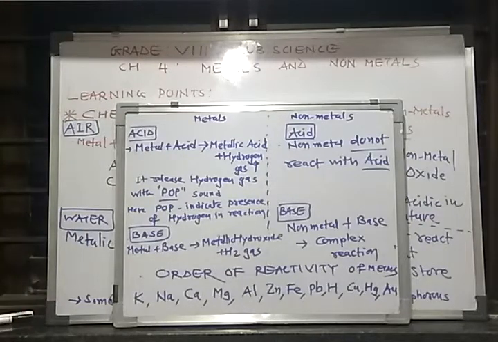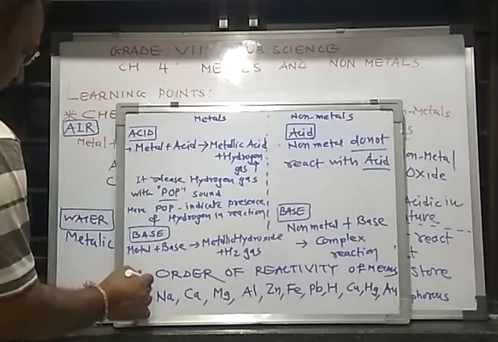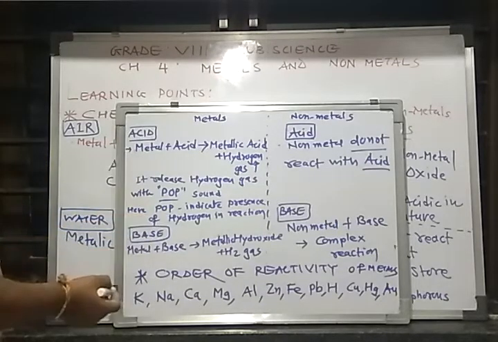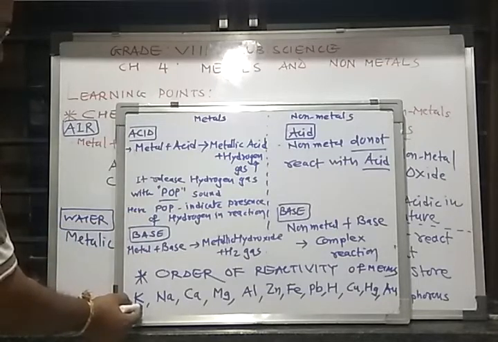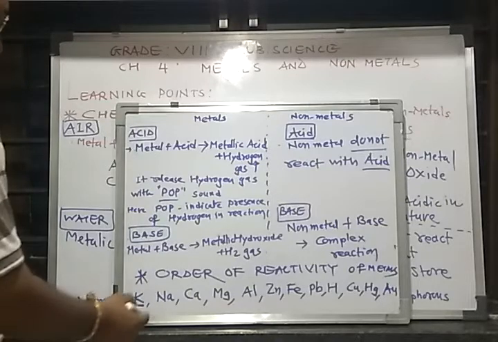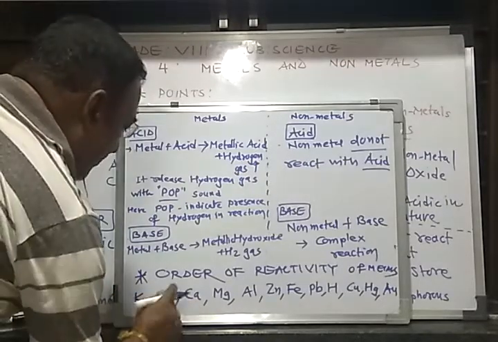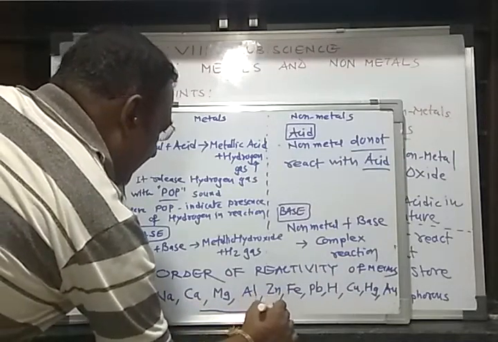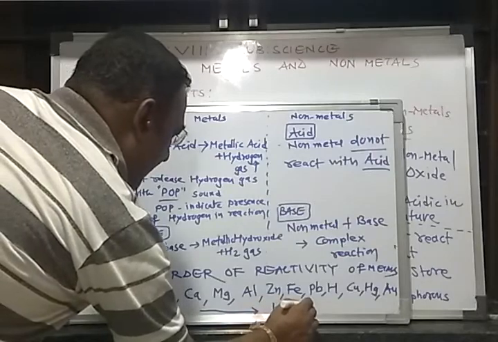Now the next point, that is the order of reactivity of metals. This is a very important point. This will be very useful to write chemical equations in 9th standard and 10th standard. So now you see, the first is potassium. Okay, when you go from left to right, less reactive.